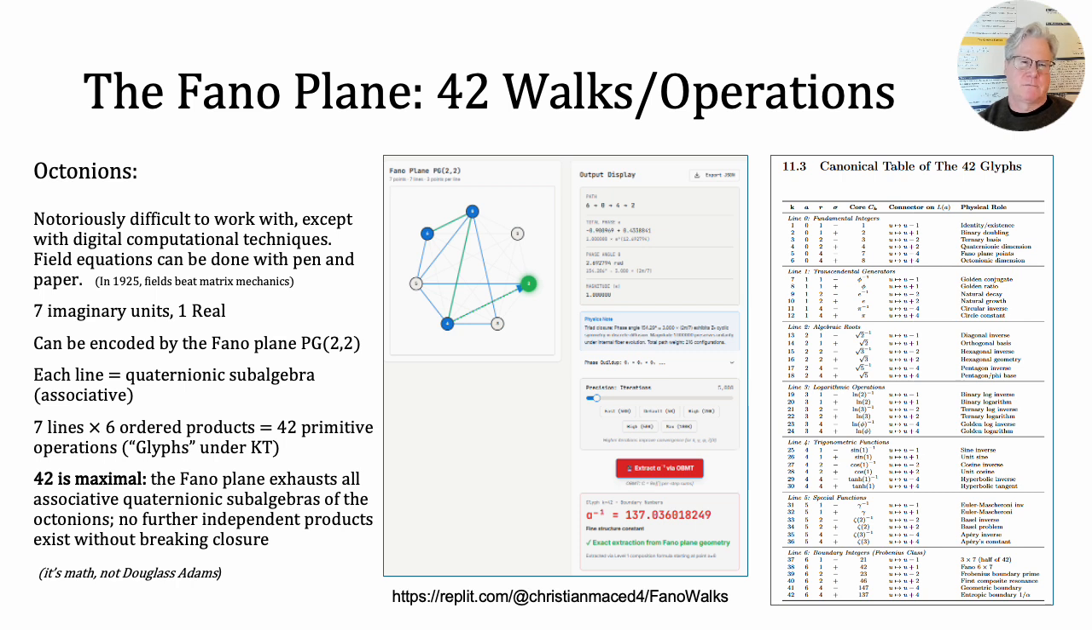Using the Fano plane, we derive exactly 42 basic eigenvectors. 7 associative quaternion lines times 6 ordered products strictly limit us to 42 primitive operations. This is an exhaustive mathematical necessity.